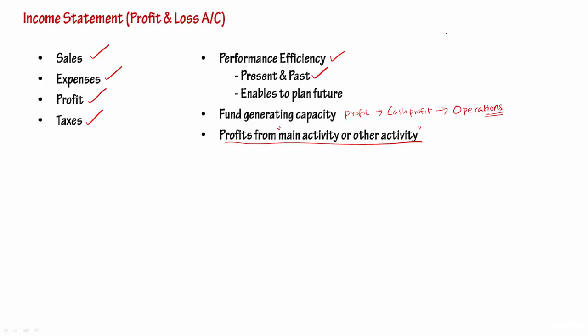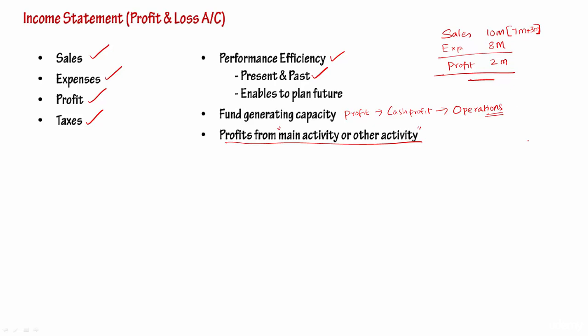Sometimes it is possible it will be like this. Let's say sales is 10 million. Expenses, they'll say expenses are say something like 8 million, and they report profit. They report profit of 2 million. In this case, while writing the sales figure, they will take a breakup like this. Let's say sales is 7 million. Non-operating income is 3 million. It means the income which is not directly related to the operations of the business, but they made it somehow.